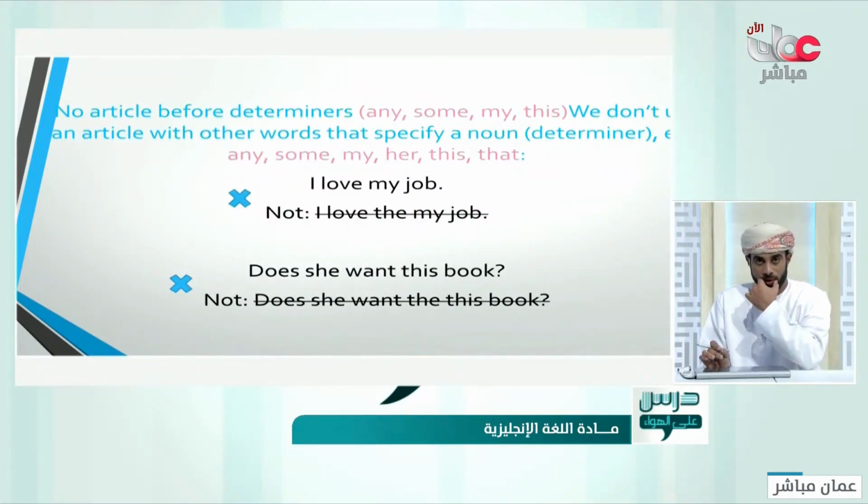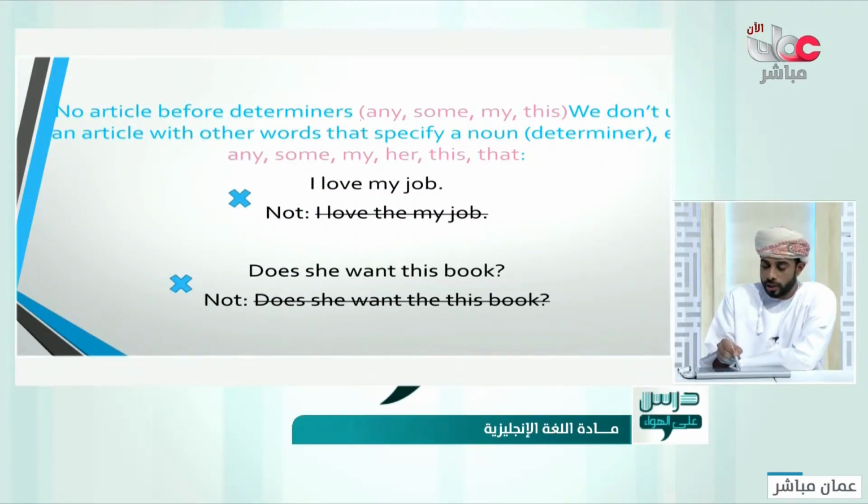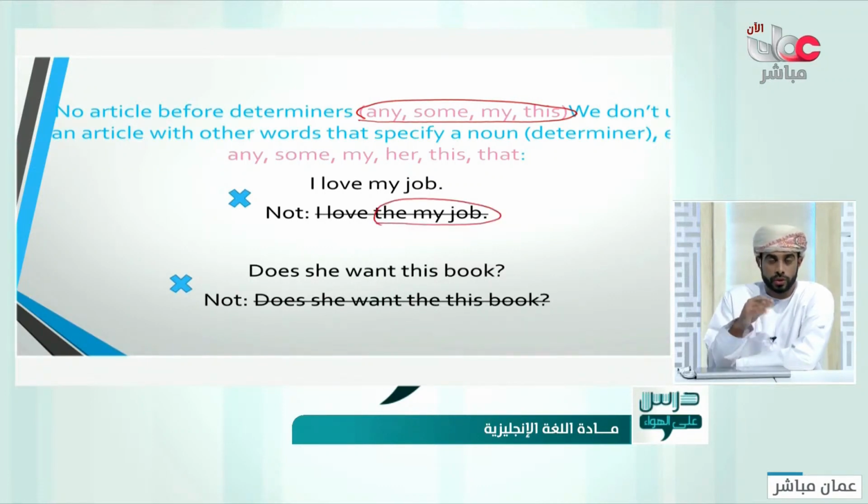Something else you have to bear in mind, we don't use a, an, or the with the words any, some, my, because you are already defining it. For example, you say I love my job, you don't say "I love the my job." No, because it's yours. I know which job you are talking about. Don't specify it more. The same thing here: does she want this book? Don't say "the this book." I know which book you are talking about. This book. Don't define it more.